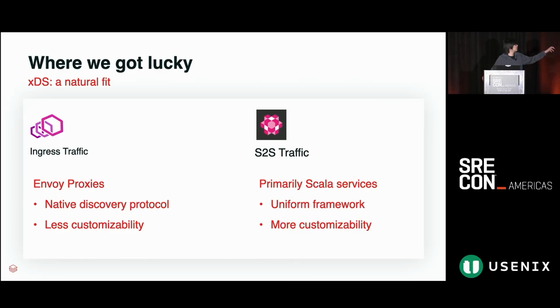We standardized all of these Scala services on a uniform framework known as Armeria. And one nice feature was that we had quite a lot of potential customizability into how we wanted to build on top of that stack. So we had the ability, even though we didn't support it immediately, to support the XDS protocol and whatever sort of client-side integration we would want into the service-to-service traffic.